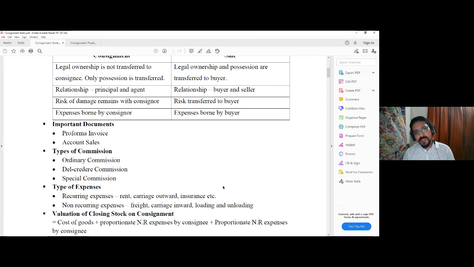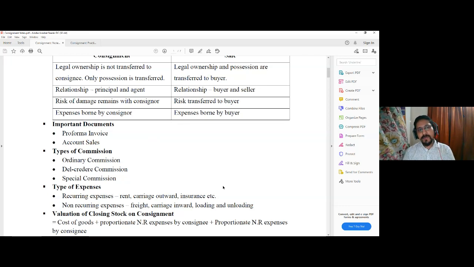Now when the goods are actually sold, the quantity of goods sold and the price at which they were sold, so the total amount of sale proceeds received by the consignee, less any expenses incurred by the consignee, less the commission charged by the consignee, and the net amount remitted to the consignor, this information is included in one document called the account sales.